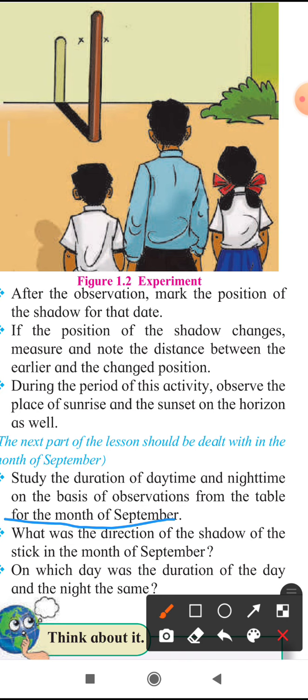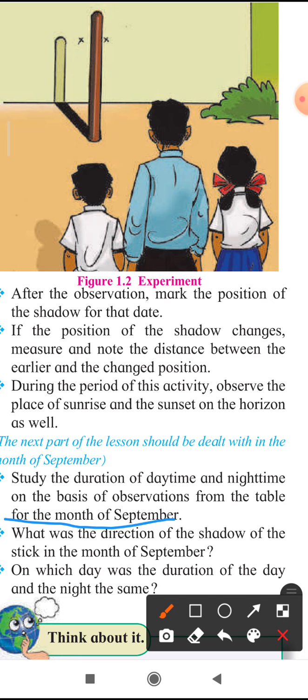how seasons occur. In it, we are told to once again make observations related to daytime and night time in the month of September, and you are also told to write the direction of the shadow in the month of September, where it falls.